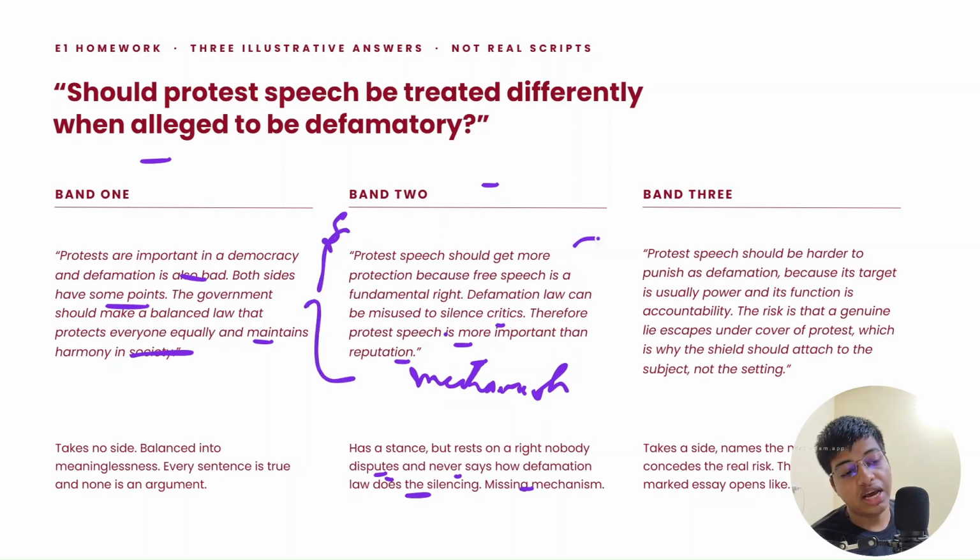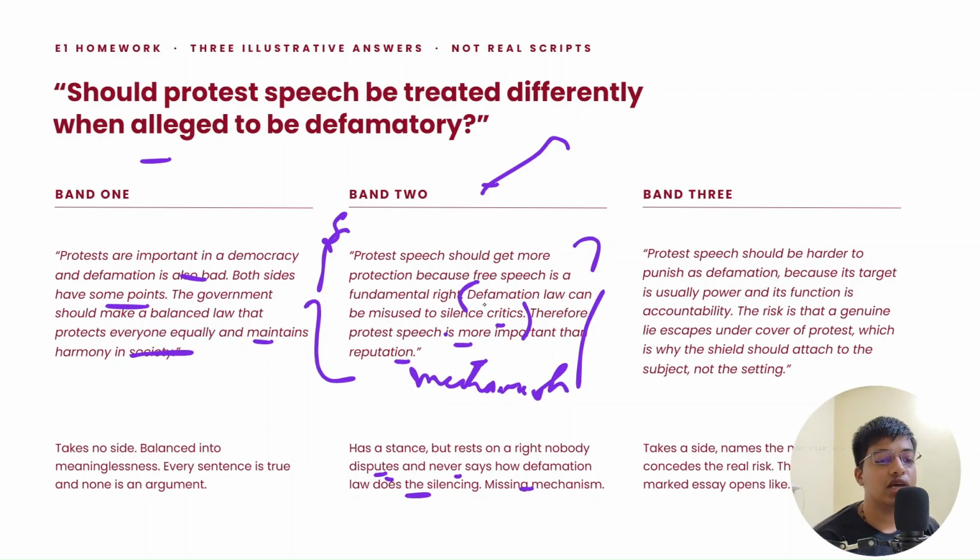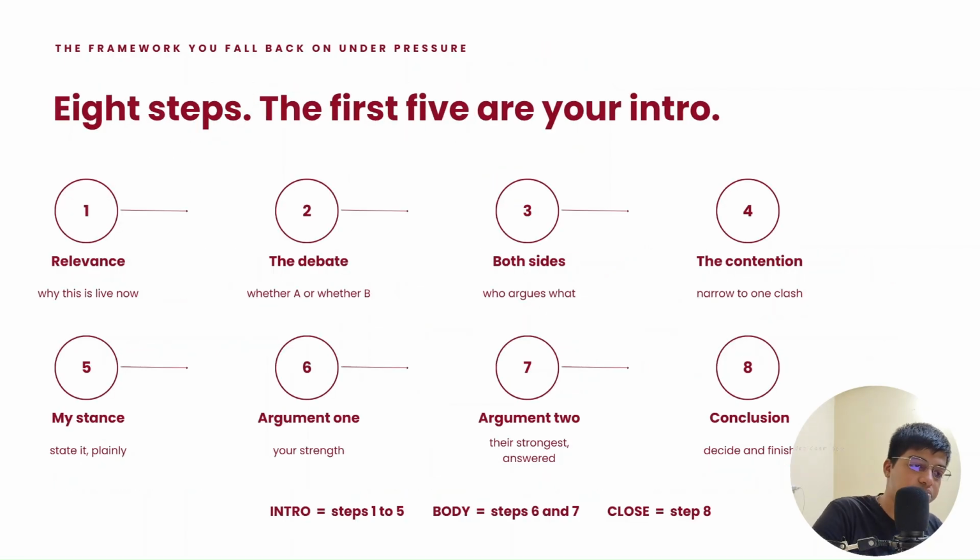This is the right thing, this is what we have to write, but we need to add the mechanism. It just says that defamation law can be used to silence critics. How can defamation law be used after a protest to silence critics? That thing is here in accountability, because protest is against power. So that same power which is very problematic, the same power which is very crony in some sense, can use these kinds of laws in the name of defamation to stifle this protesting voice, and that should not be done. That is how this thing is written, and that is how you should go ahead and write.